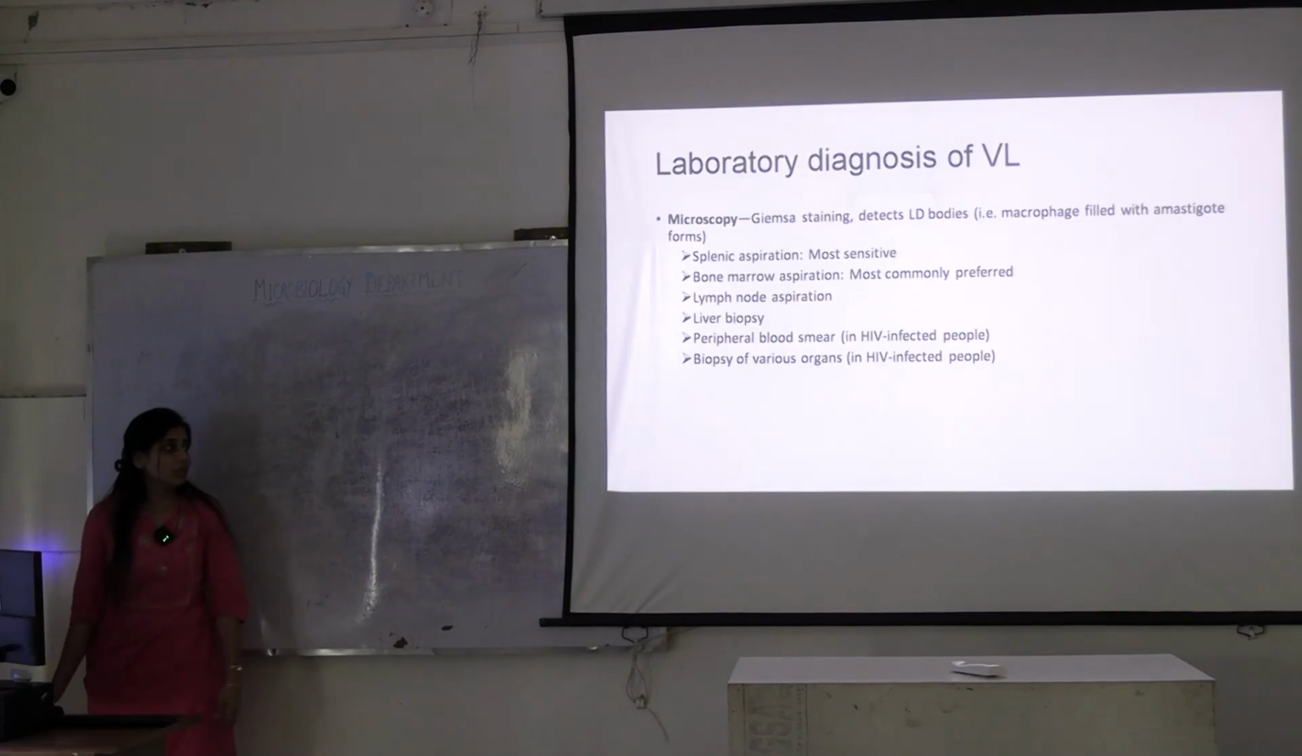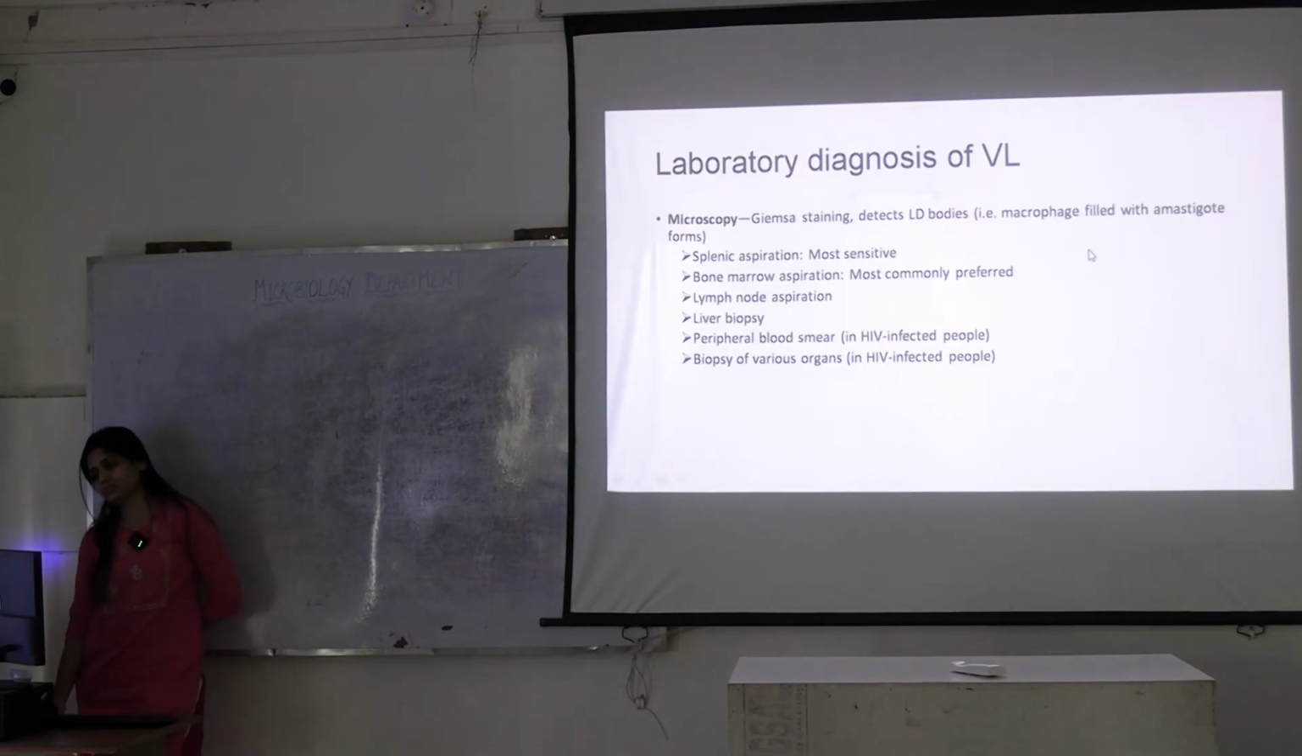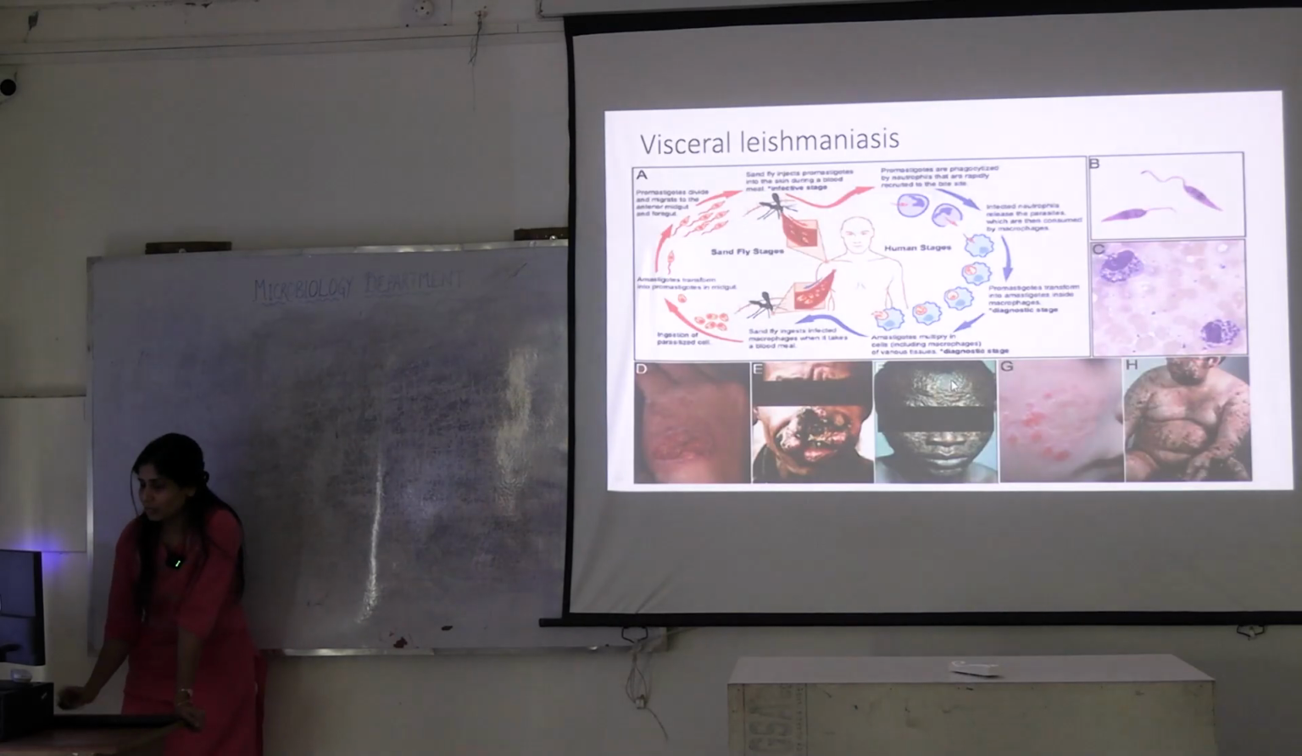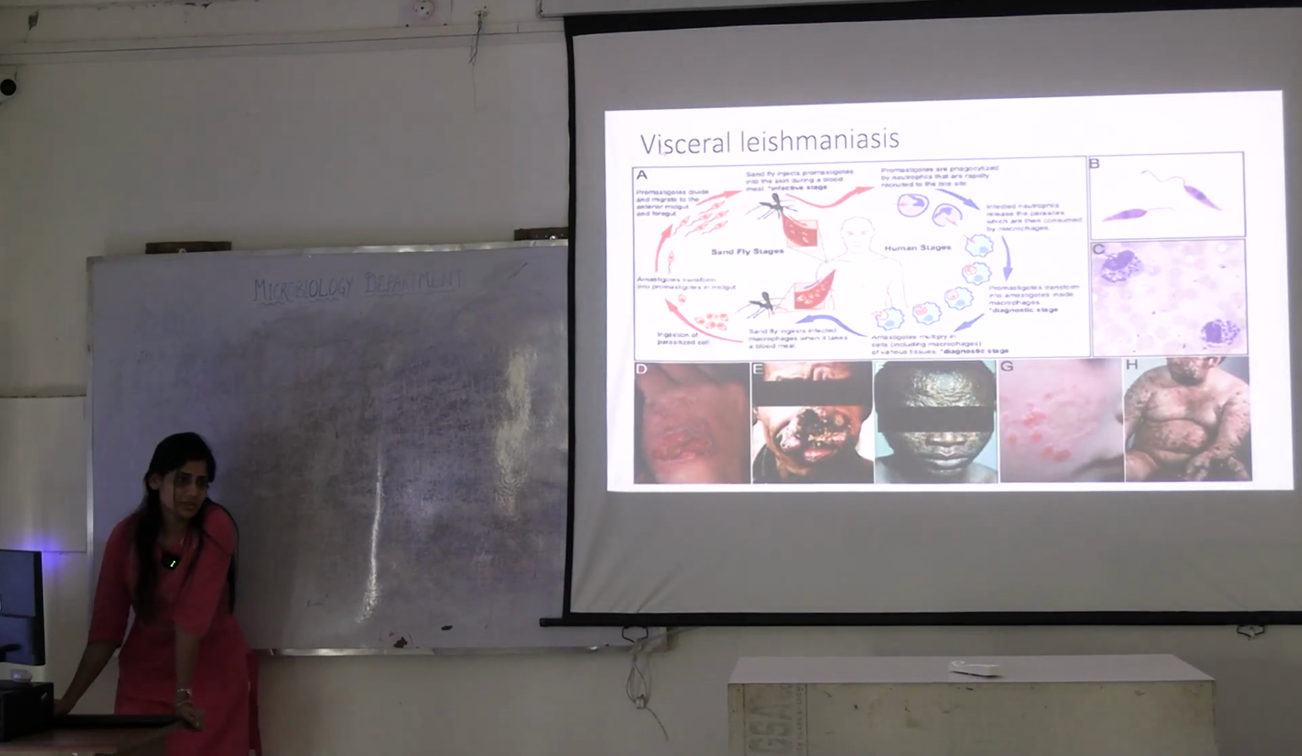How will you do the laboratory diagnosis? What will you take? You can take a blood smear in HIV patients, but generally, the most sensitive is splenic aspiration. Why spleen? Why did I tell you about spleen? We are discussing visceral leishmaniasis. What is happening in this? It is affecting what system? Reticuloendothelial system: bone marrow, spleen, etc.